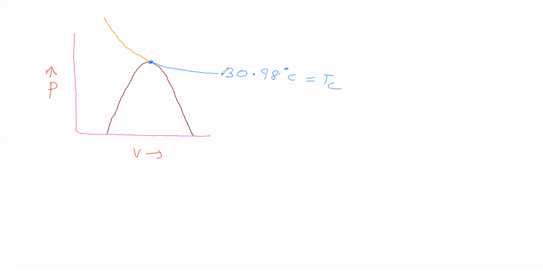Now let us take the temperature of carbon dioxide gas. The temperature of carbon dioxide gas is less than the critical temperature of carbon dioxide.